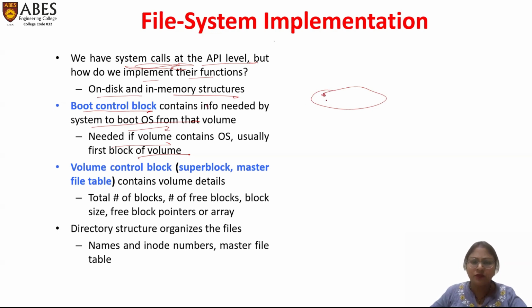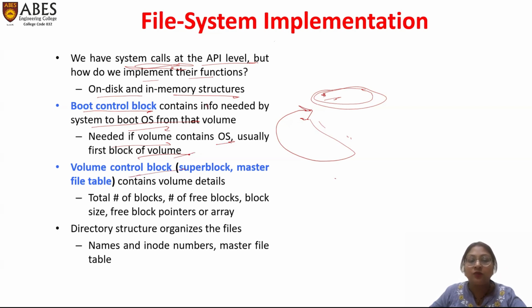If the operating system does not reside in the initial block of memory, or it resides in some internal sector of the disk, then the system takes time to find that operating system and load it for further processing. So to decrease all these redundancies and complexities, we make the operating system reside on the initial or first block of the volume.